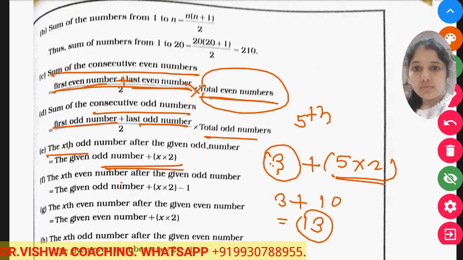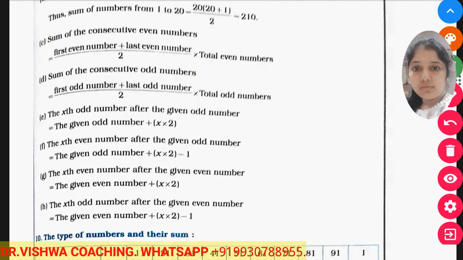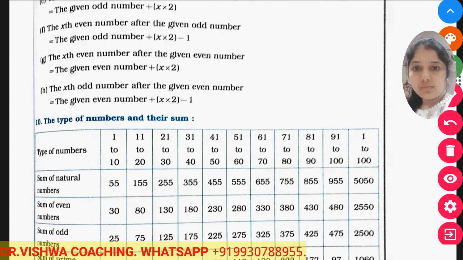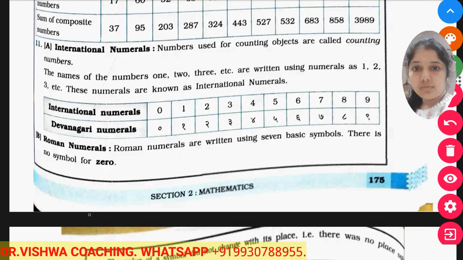And like this we can find the xth even number after a given odd number also, and the xth even number after a given even number also. Okay. So for a given even number and for a given odd number, the formula remains the same. But for an even number after an odd number, we have to subtract 1 from the number. Okay, so this is the formula which we have to use. And to find an odd number after an even number also, we have to subtract 1 from the given formula.